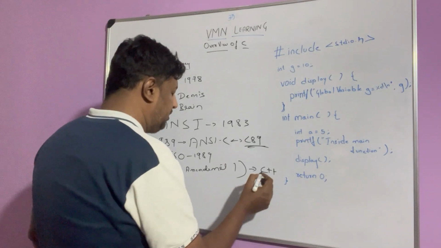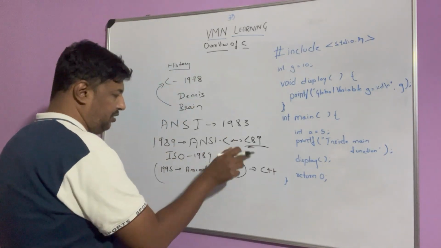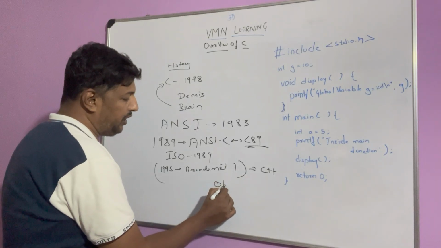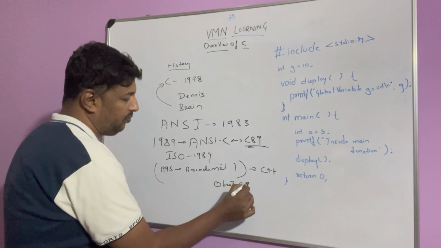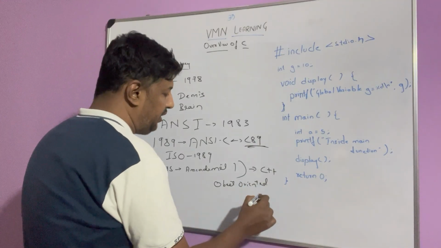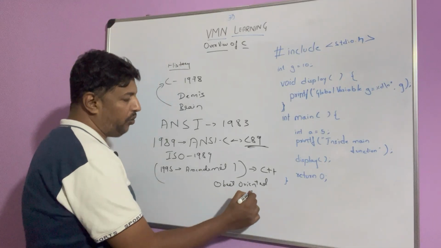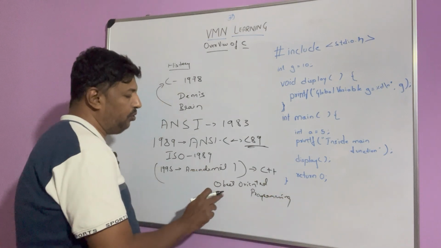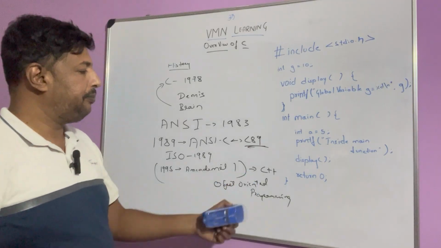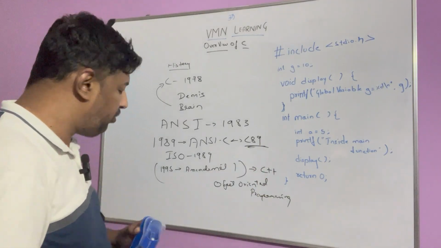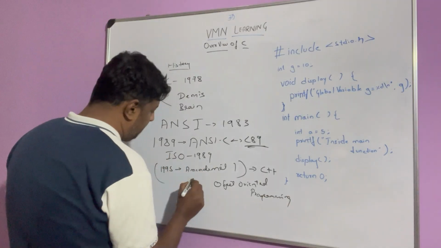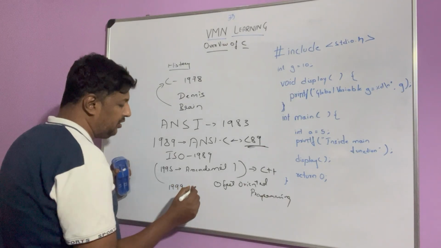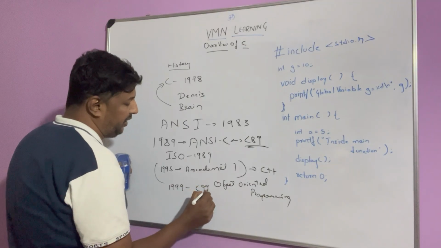So what is C++? It is nothing but C taken with object oriented programming. If you use object oriented programming with C, you will get C++. But we are going to talk about C. And further, in 1999, we had another amendment, called C99.